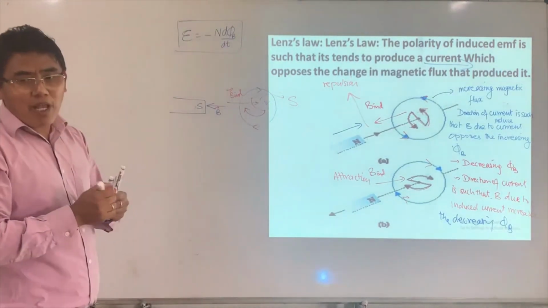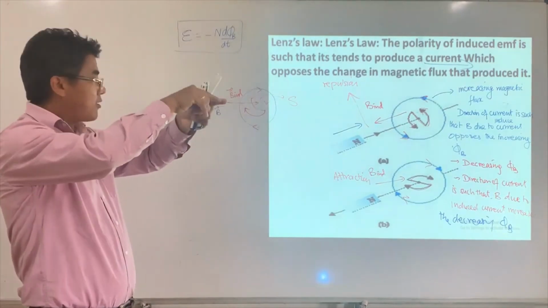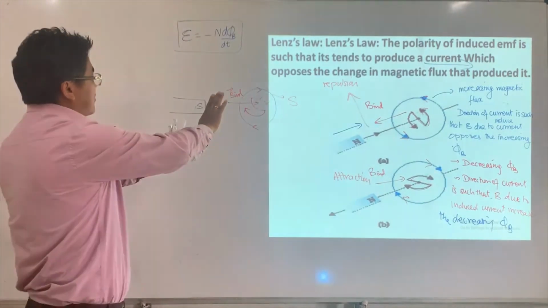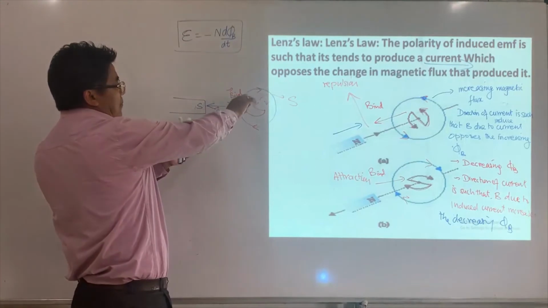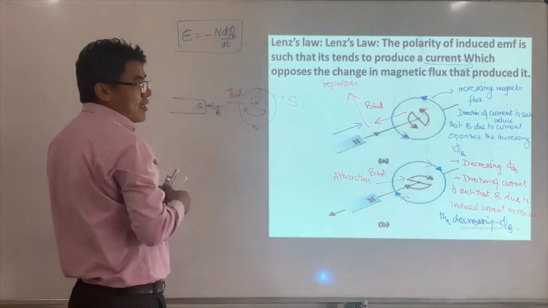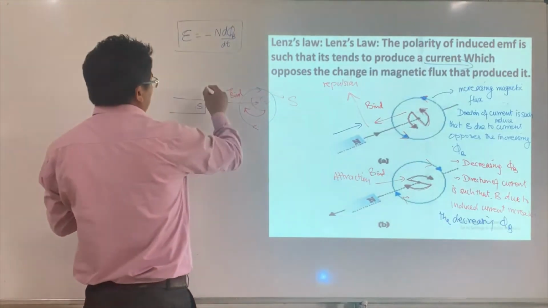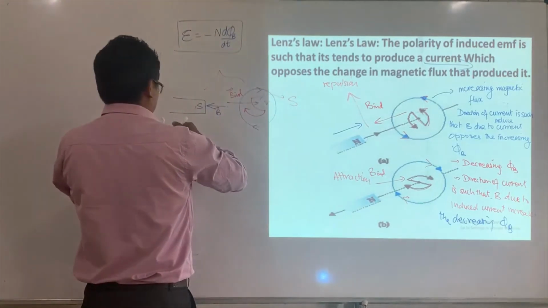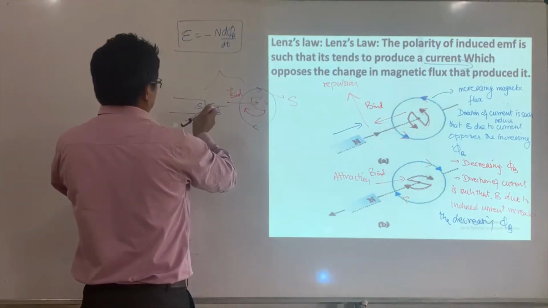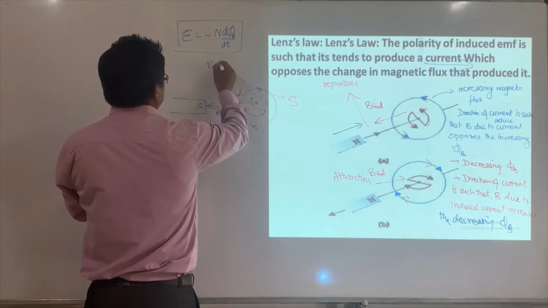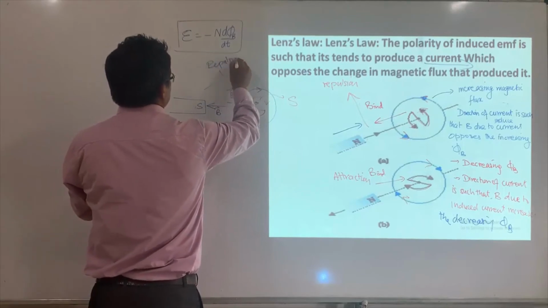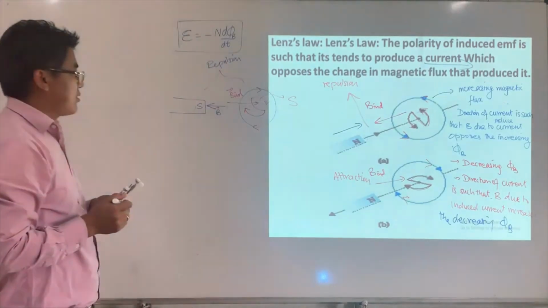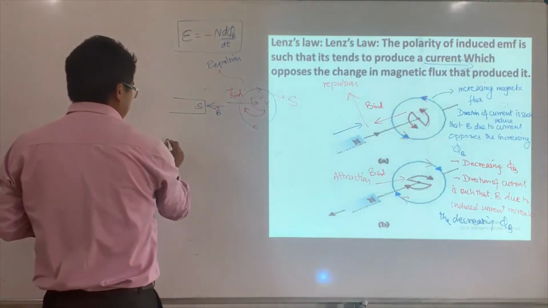So I'll have a ring where this face appears south, and the other face appears north. So therefore, this is going to be repulsion. There will be repulsions.